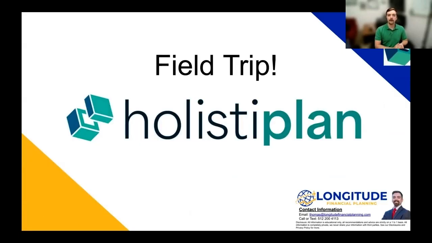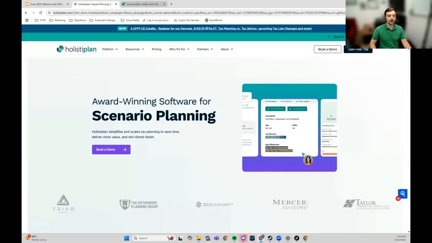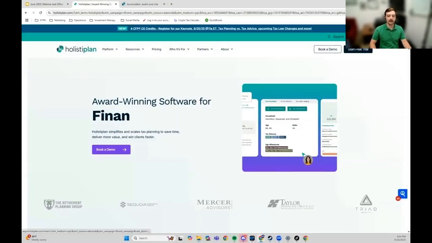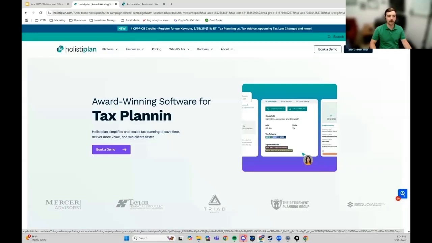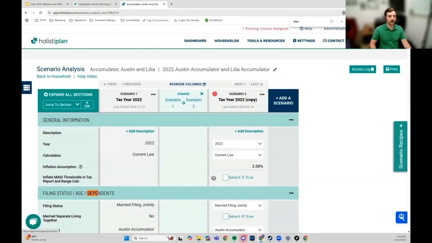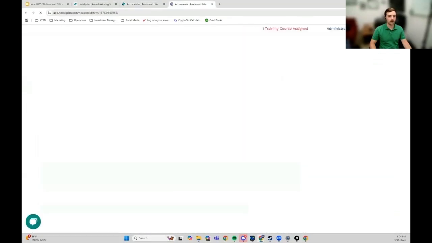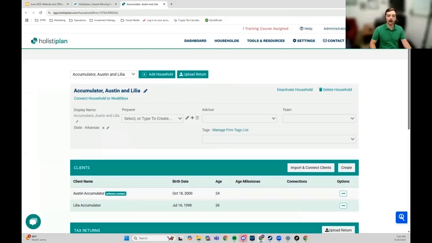Okay, so let's check out my specialty tax planning software, Holistiplan. This will be fun. So here we have Holistiplan. This is one of the tools that I use when I am creating financial plans for my clients. So here we have a demo account, Austin and Lilia Accumulator.